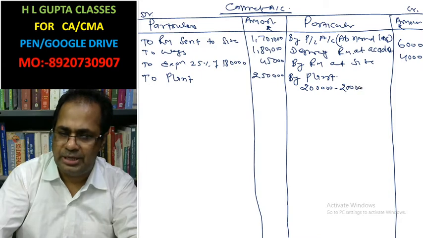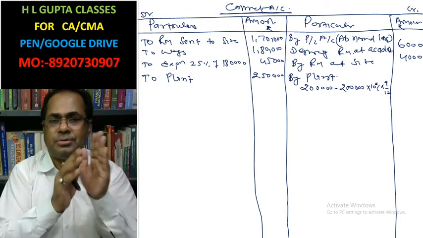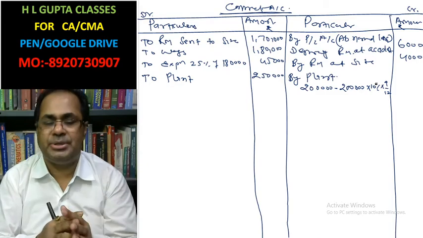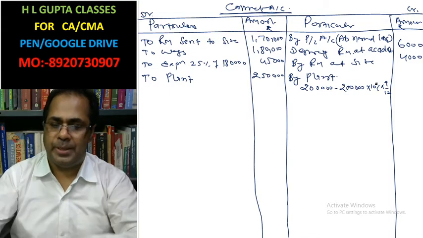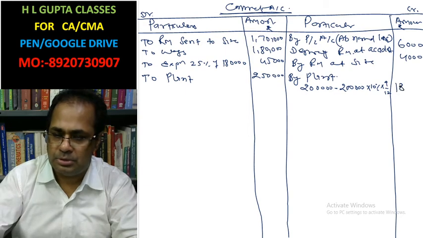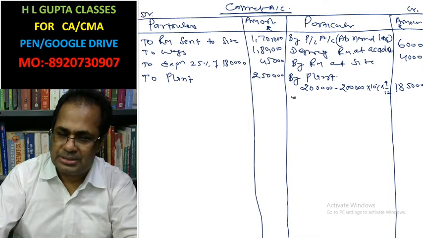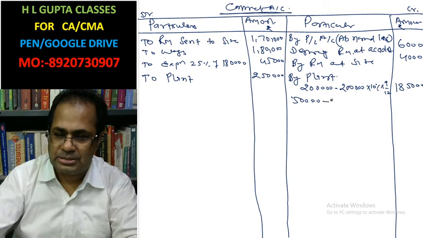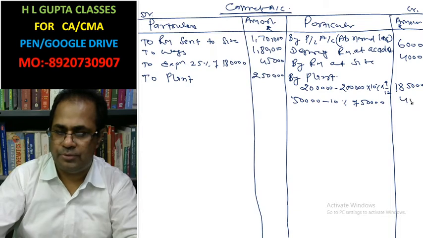Depreciation of this 2 lakh is 10% into 9 by 12, because from the 1st January 2015 to 30th September 2015 this plant has been taken into use, and thereafter it is sent to the stores. Then it will be 1,85,000. And the 50,000 plant is used for the whole year, that is 10% of 50,000, this is 45,000.